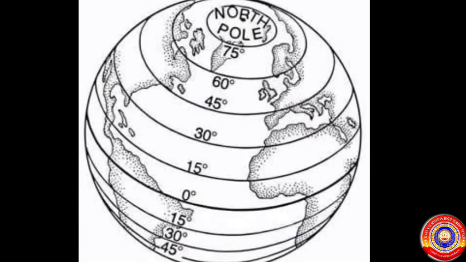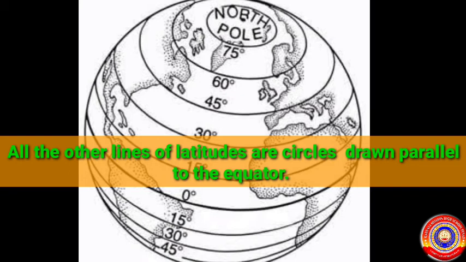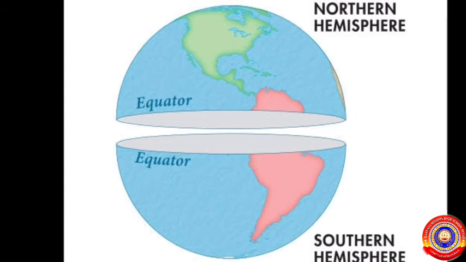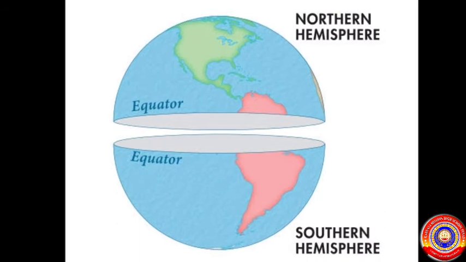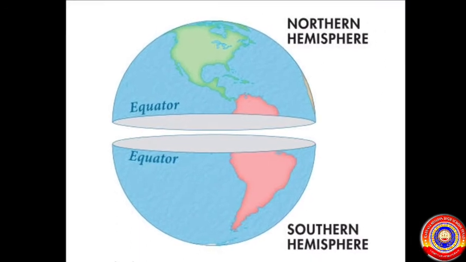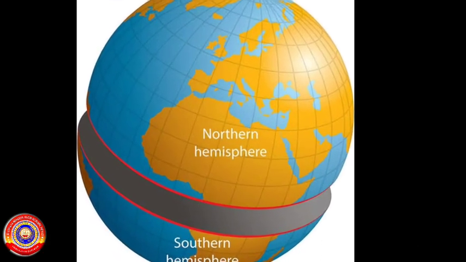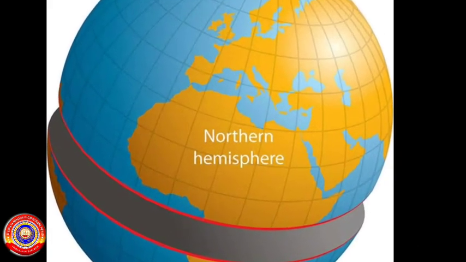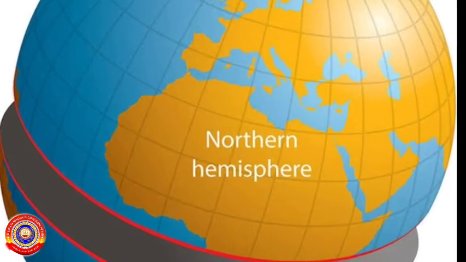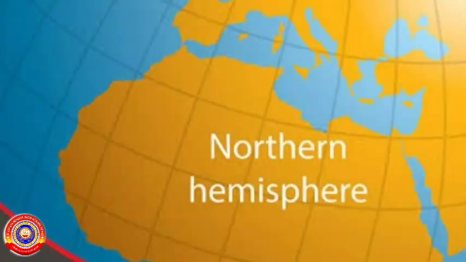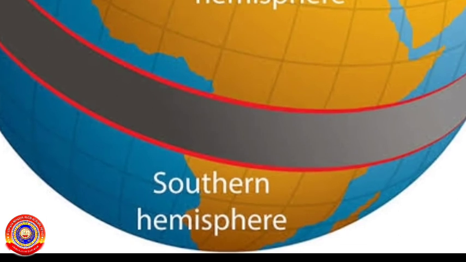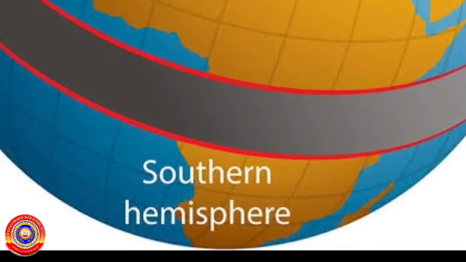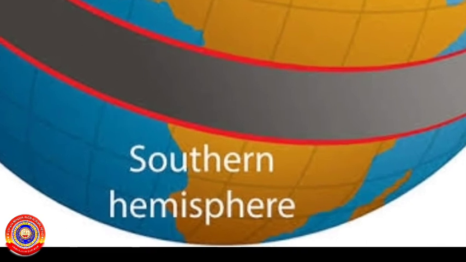All the other lines of latitudes are circles drawn parallel to the equator. The equator passes through the middle of the earth and divides the earth into two equal hemispheres. The hemisphere to the north of the equator is known as the northern hemisphere. Latitudes in the northern hemisphere are called north latitudes. The hemisphere to the south of the equator is known as the southern hemisphere. The latitudes in the southern hemisphere are called south latitudes.